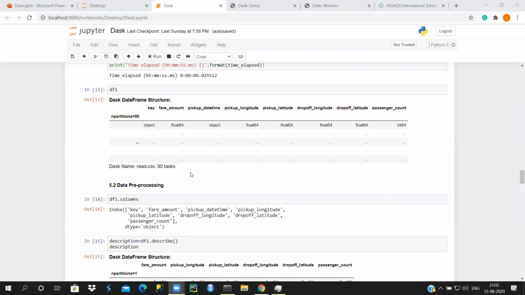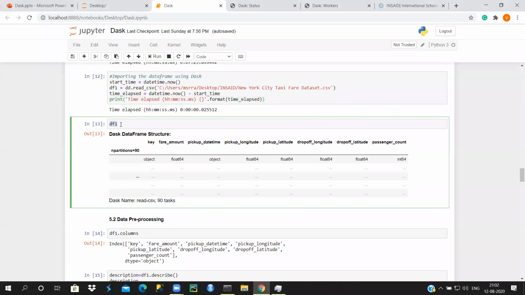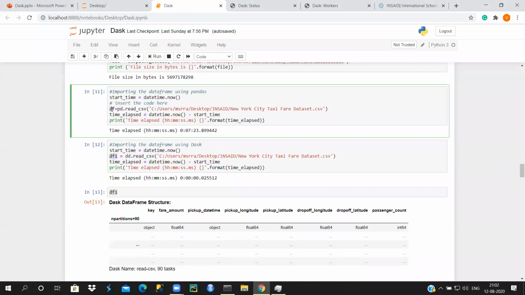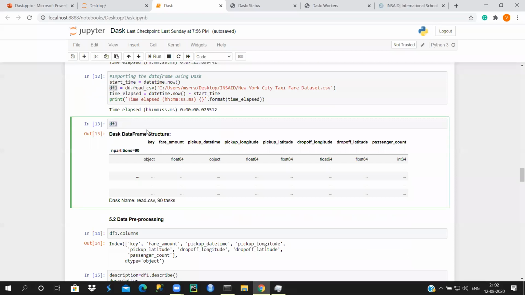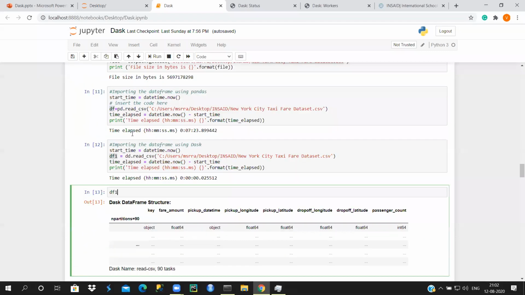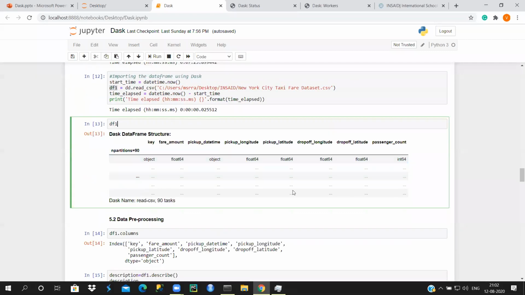Okay, next, if you want to look at your data frame, so DF, guys, remember DF is a data frame. DF1 is the data frame that we are using for Dask, and DF is the data frame that we are using for Pandas. So we will look at DF1 from now onwards. When I executed this command, usually in pandas, if you do df in normal Python, it gives you the structure of your data set.